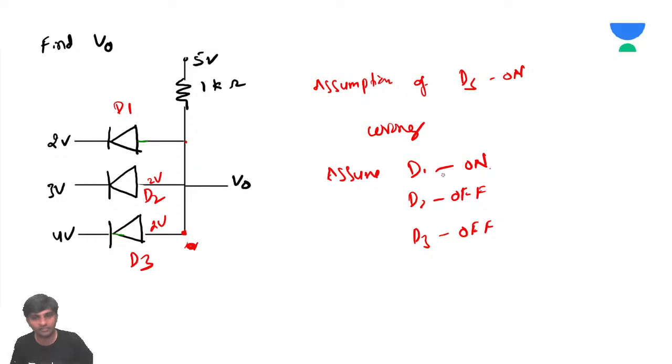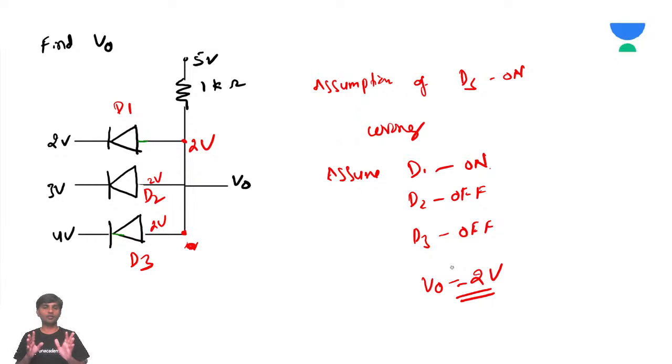So when D2 and D3 are off, you will have 2 volts here. So what is the output voltage? Very simple, the output voltage is going to be 2 volts. Is the point clear? Correct, D2 and D3 are off.